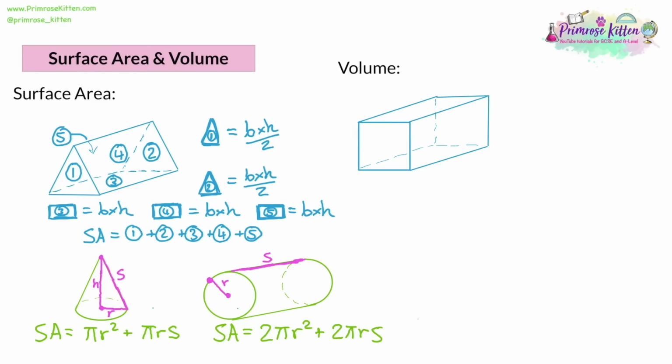Next, we'll have a look at volume. And there's only 2 main formulas really to think about with volume. Now, the first one is the volume of a prism. Now, you might have learned different formulas for different kinds of prisms, but there's one formula for all prisms. And what we can do is we'll find the area of the cross-section. This is what I'm highlighting in pink. Now, the cross-section, this is the face of the shape that's the same all the way through.